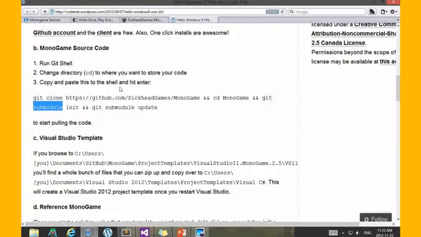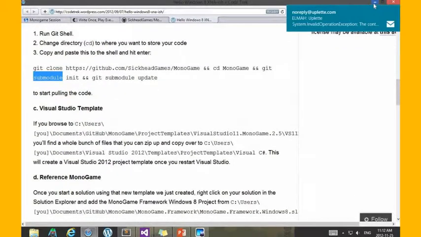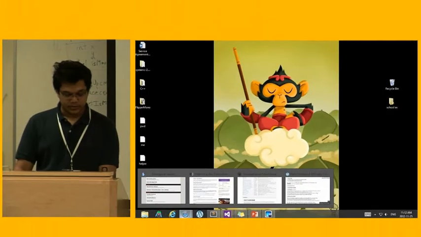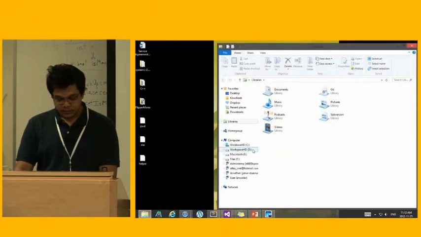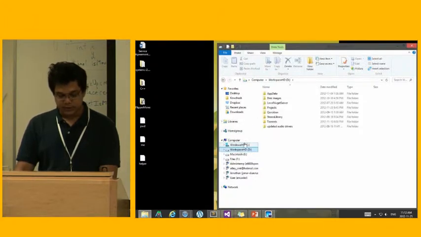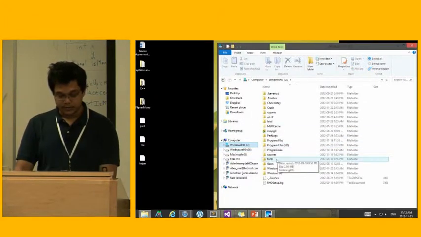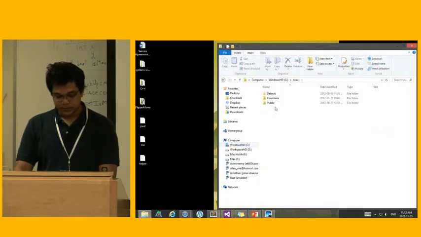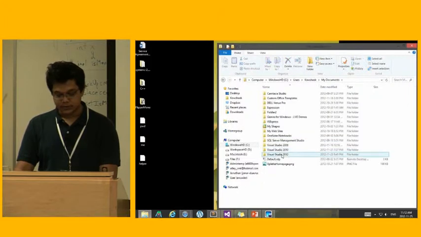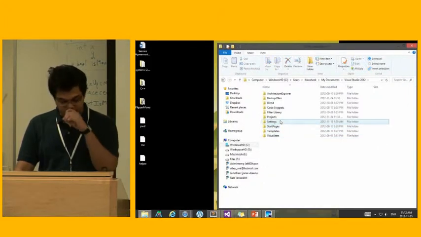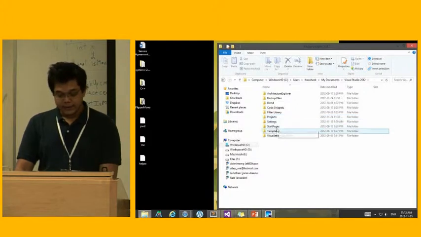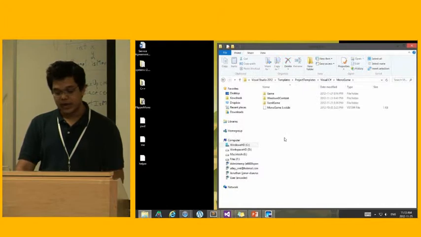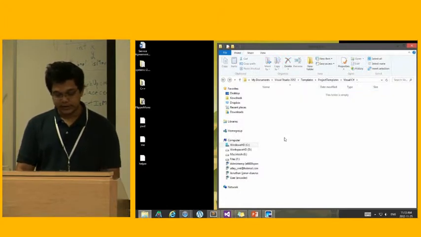what you're going to need are the templates. Now, if you are creating the templates from the source, let me show you the steps to do this. First of all, let's look at where the templates for Visual Studio are stored. The templates are found in your My Documents and Visual Studio 2012, wherever you have installed, specified this folder to be. So in the templates, you have the Visual Studio templates, and I already have a MonoGame template, but I'm going to delete that for now.